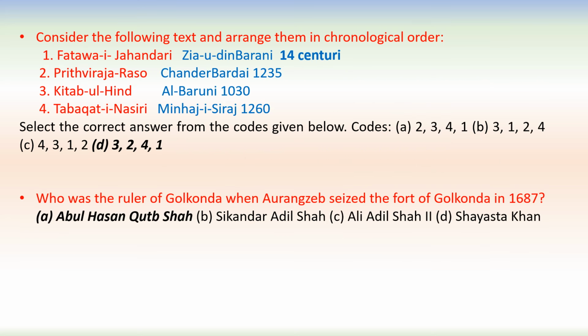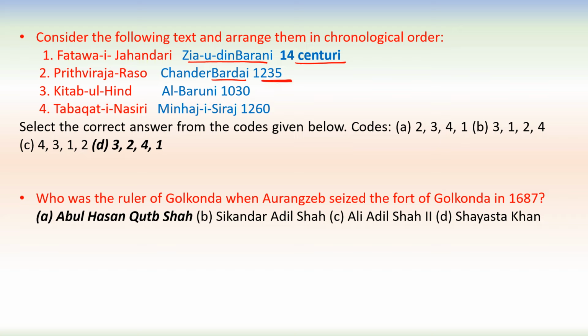Next question. Consider the following texts and arrange them in the chronological order. Fatwa-e-Jahandari, written by Ziauddin Barani in the 14th century. Prithviraj Raso by Chandra Bardai, written in 1235.